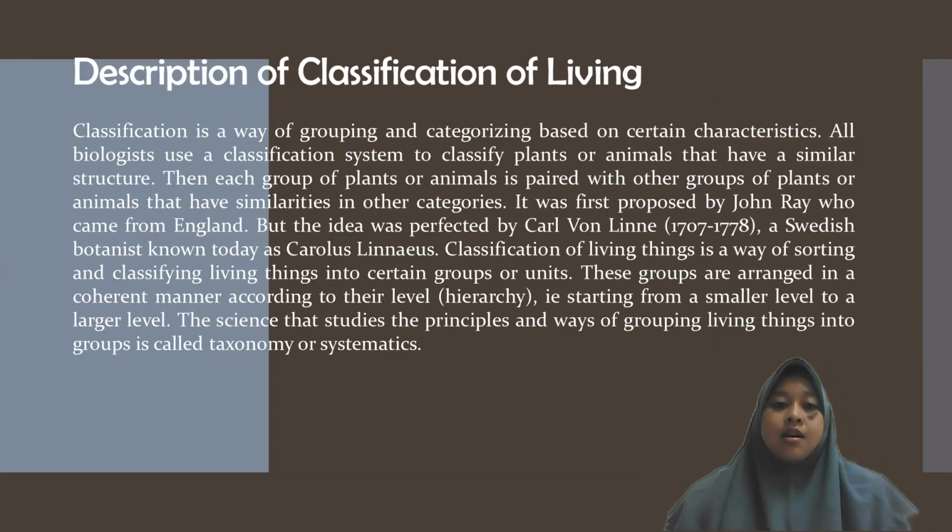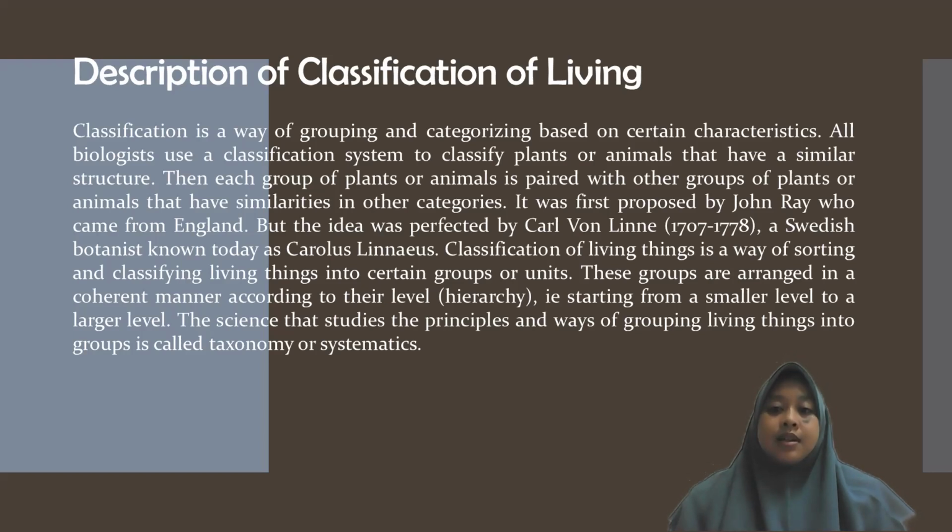All biologists use a classification system to classify plants or animals that have a similar structure. Then each group of plants or animals is paired with other groups of plants or animals that have similarities in other categories. It was first proposed by John Ray, who came from England, but the idea was perfected by Carl von Linné, a Swedish botanist known today as Carolus Linnaeus.